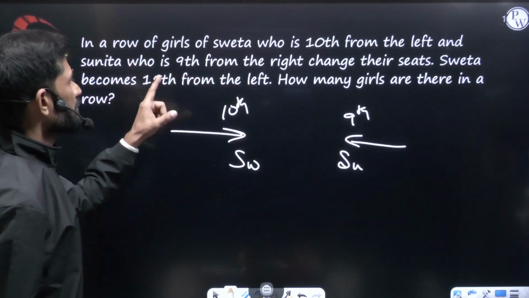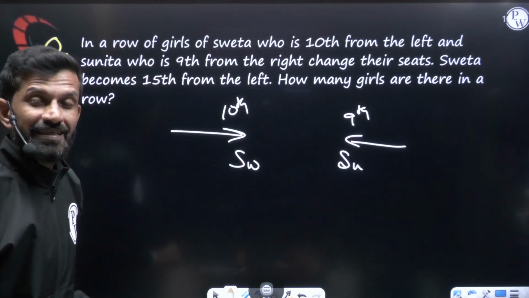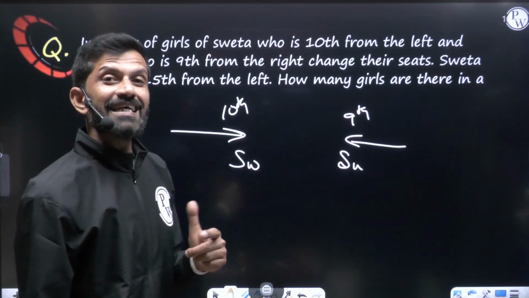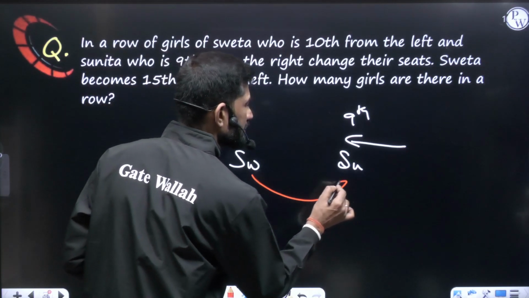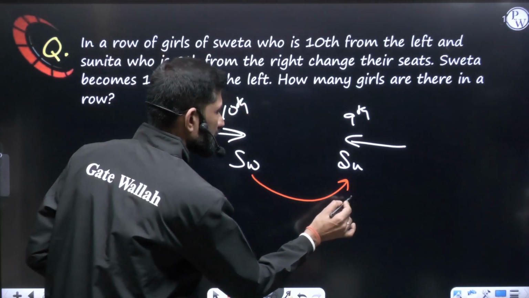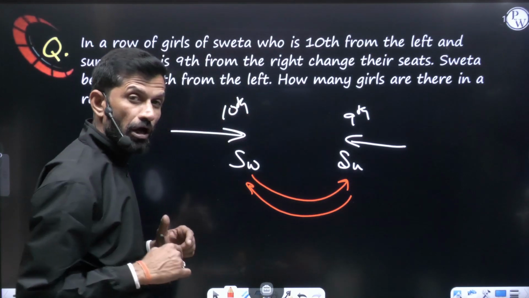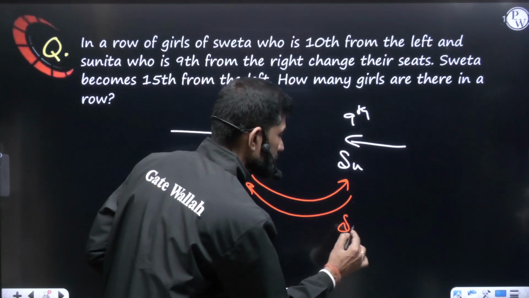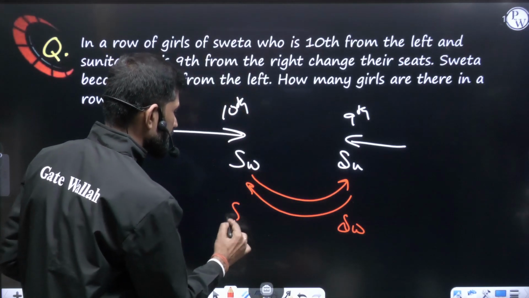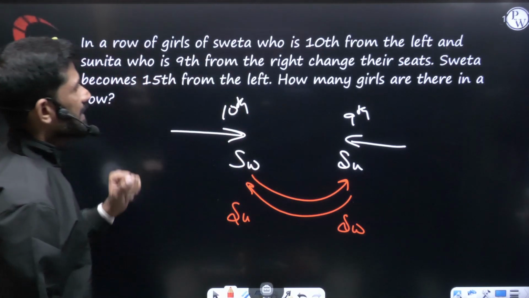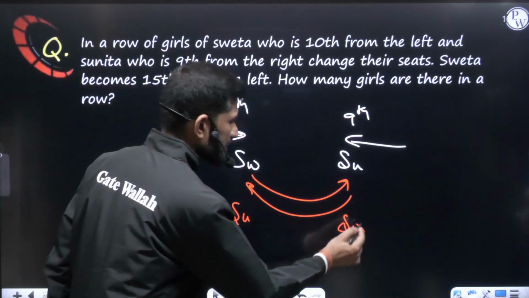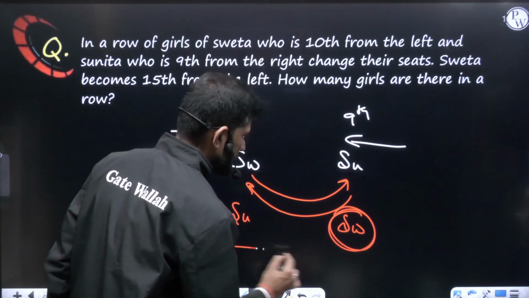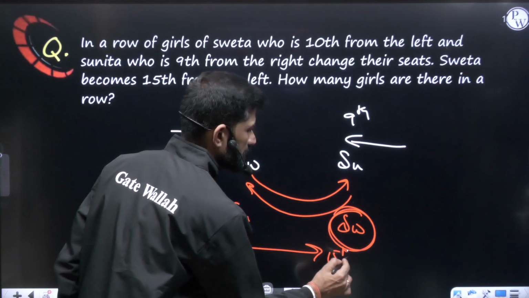9th from the right, they change their seats. Changing their seats means exchanging their seats. Exchanging the seats means Shweta will go and sit in Sunita's place, and Sunita will come and sit in Shweta's place. So now the new position of Shweta is this one and the new position of Sunita is this one. Now they are saying when they exchange their seats, Shweta becomes 15th from the left.